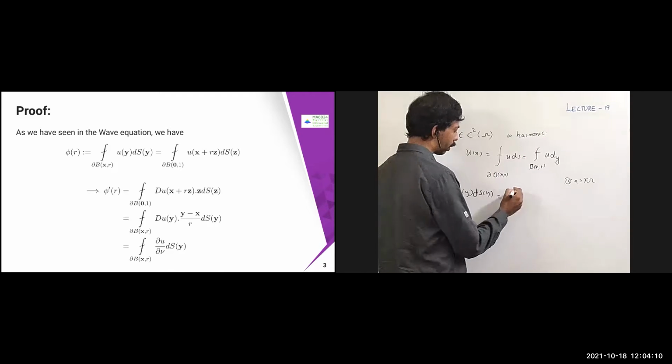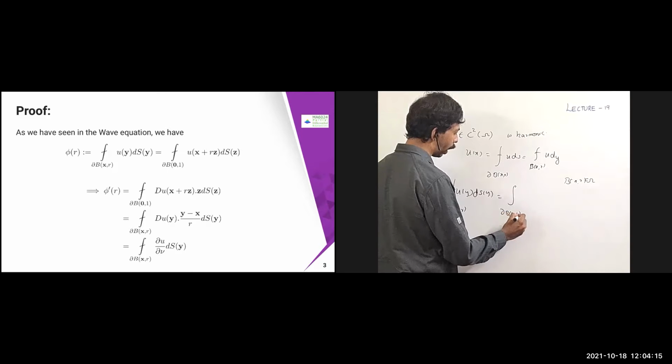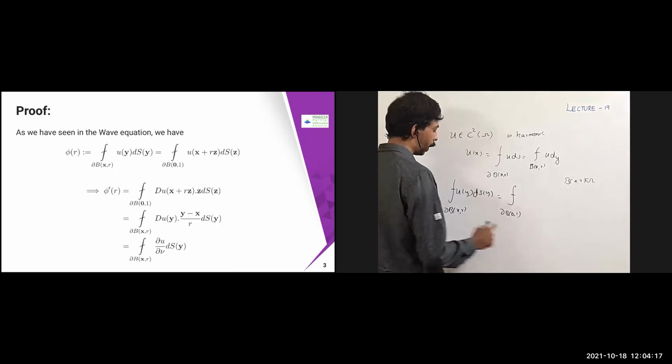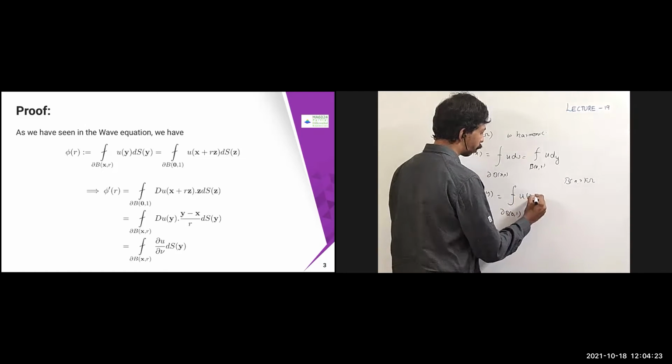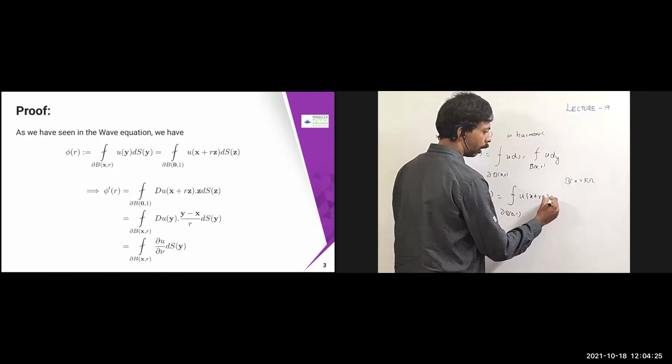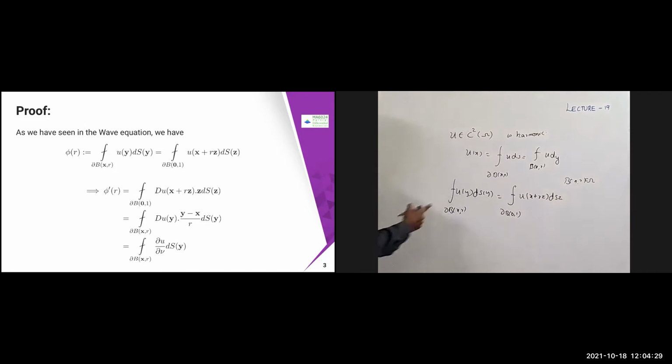I can rewrite this as an integral over the boundary of B(0, 1), just shifting it. Therefore we put y equal to x plus r z as the substitution. It is going to become the average integral of u(x plus r z) dS_z. This we know from the wave equation derivation. I'm going to call this phi of r.